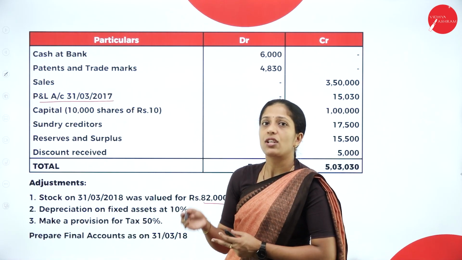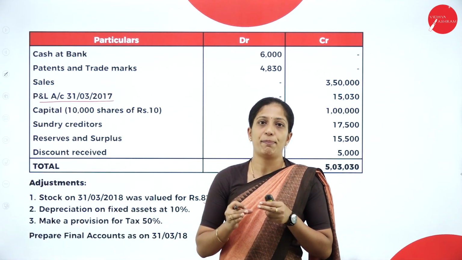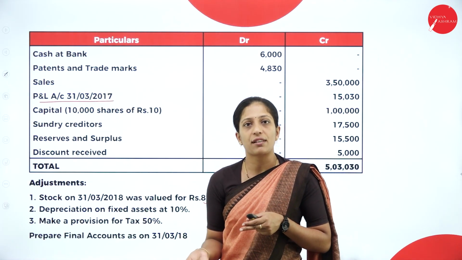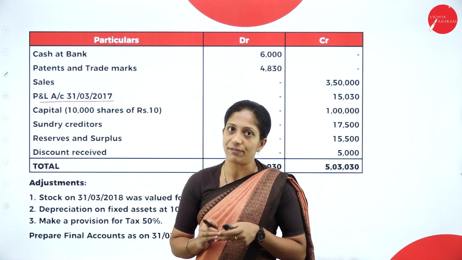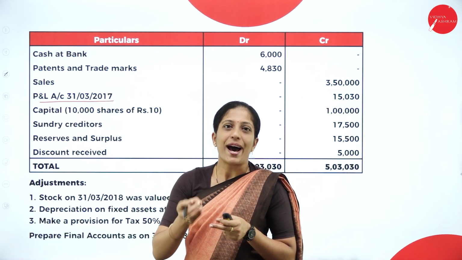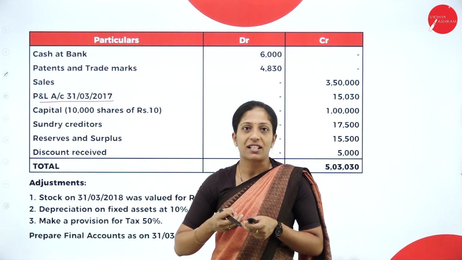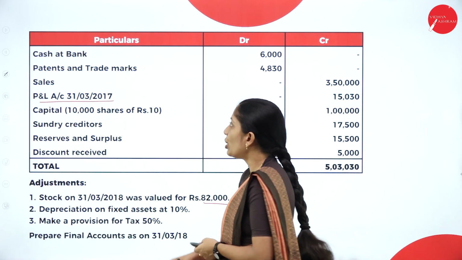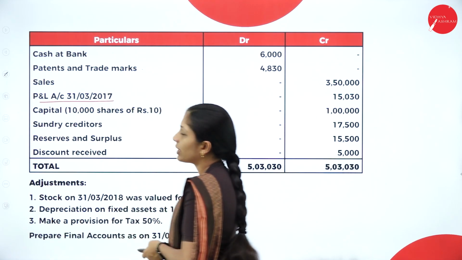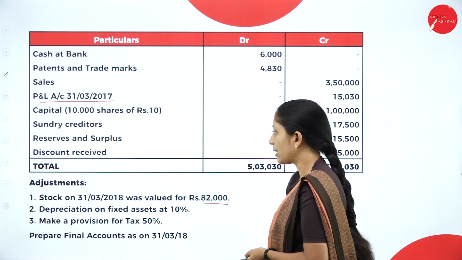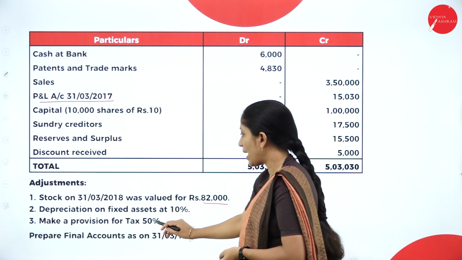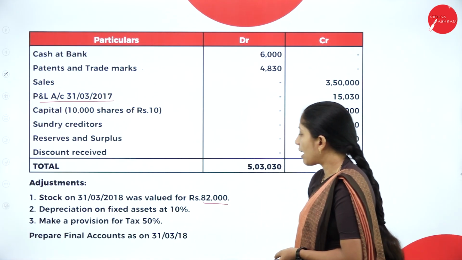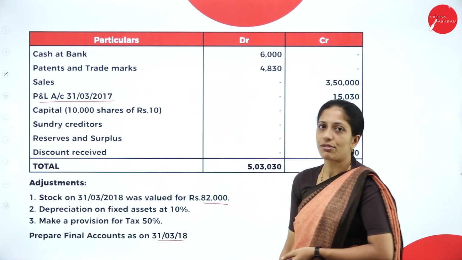But depreciation is calculated only on tangible fixed assets. Whereas patents and trademarks, even though they are fixed assets, are intangible fixed assets. If the value reduces for an intangible fixed asset, it is called amortization, not depreciation. So we are not going to calculate depreciation for this. Make a provision for tax. They have given provision for taxation at 50%. Prepare final accounts as on 31st March 2018.